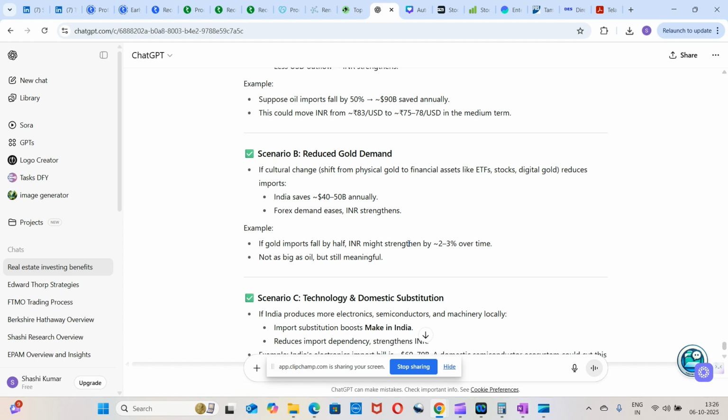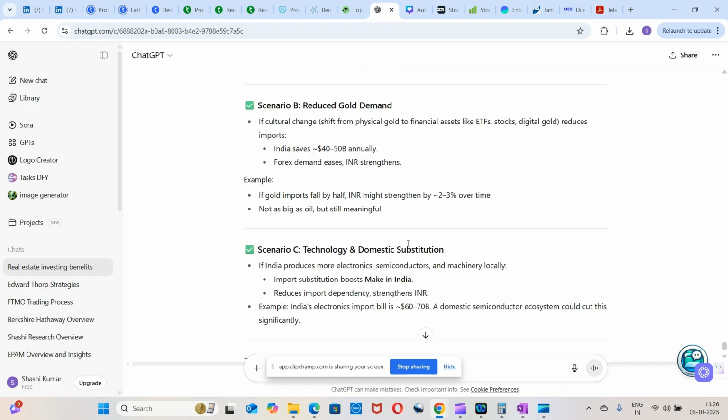If it happens, then India will save 40 to 50 billion annually. Forex demand will ease and INR will strengthen. For example, if gold imports fall by half, INR may strengthen 2 to 3% over time. Not as big as oil, but it will still be meaningful.